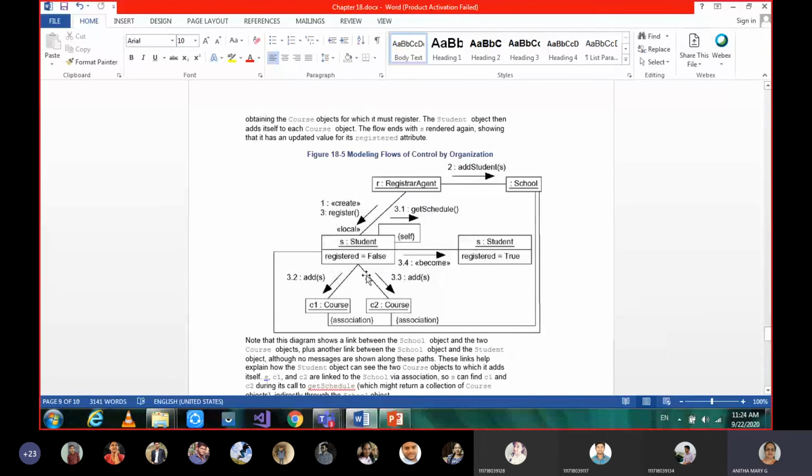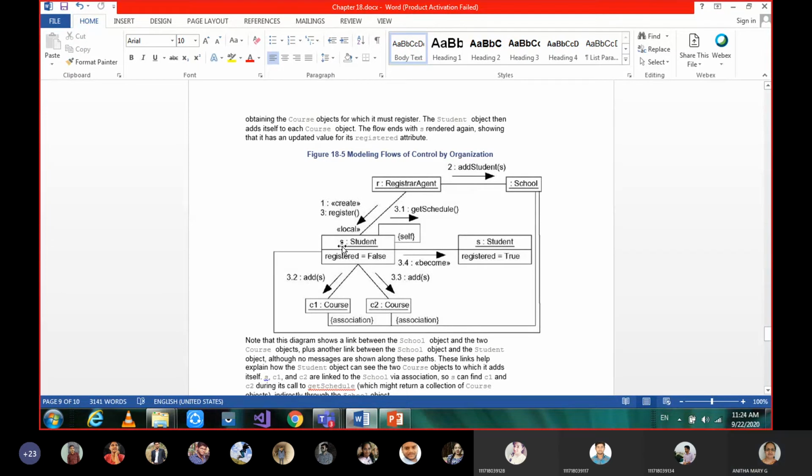So this is a collaboration diagram. How exactly can we say it is a collaboration diagram? Because objects are there and their connection is given as a link and the messages are numbered. So how can you get the scenario of this? How to start the conversation here? Just see message one, the least numbered message. It is 1, so that means the registering agent R instance is creating a student object instance.